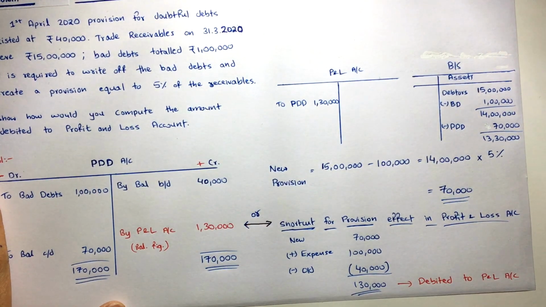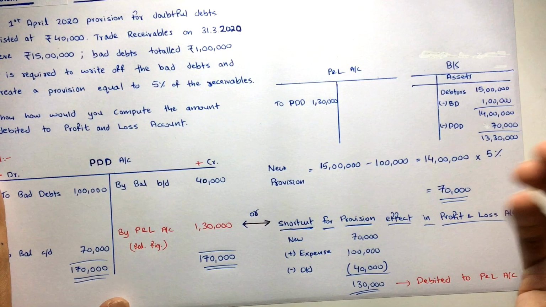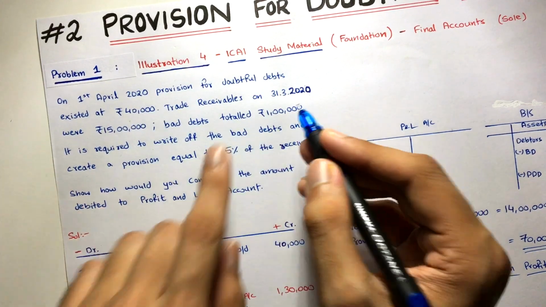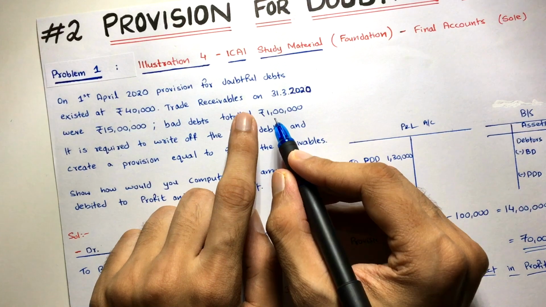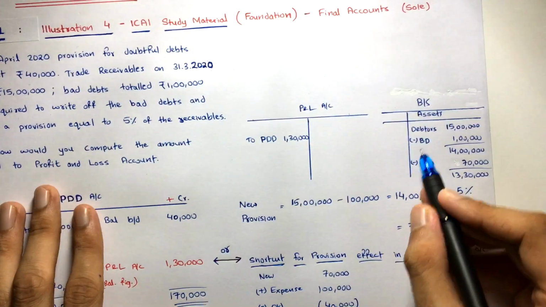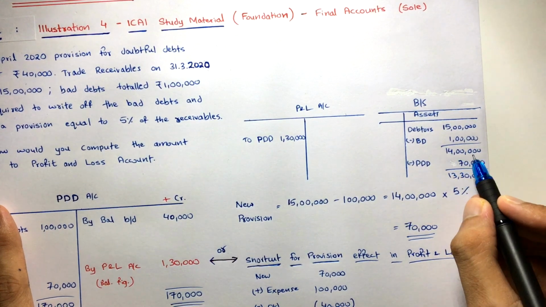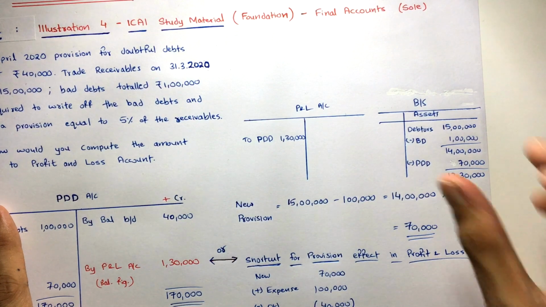In balance sheet, what will happen? Really simple and straightforward. First you will take the debtors or receivables, whatever you want to call it, 15 lakh. The balance was 15 lakh. And then there were further bad debts, the bad debts given in adjustment. We assume that these are the further bad debts. So debtors 15 lakh minus further bad debts 1 lakh, that's equal to 14 lakh. This 14 lakh are the total debtors now, the total receivables.